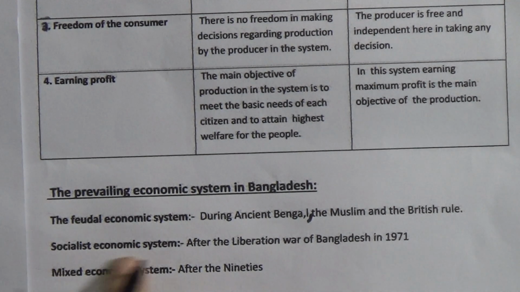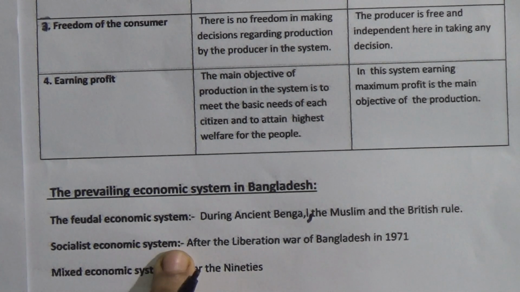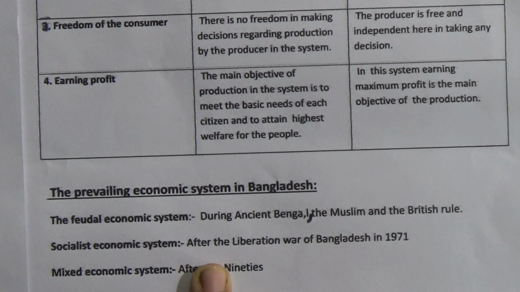And then after the liberation war of Bangladesh in 1971, the socialist economic system started. After the liberation war, all of the companies and production systems in the society were abandoned, because people had shifted to another country or some people had died. So any business or any type of property was left without ownership. That's why all of these things were owned by the state, and then the state started trying to run everything according to the socialistic economic system.